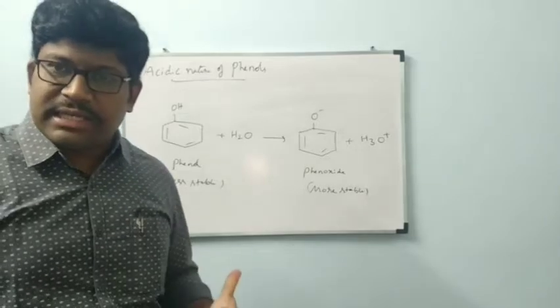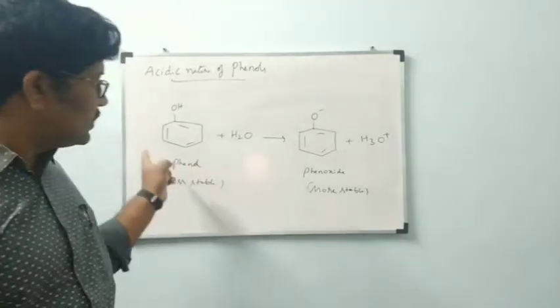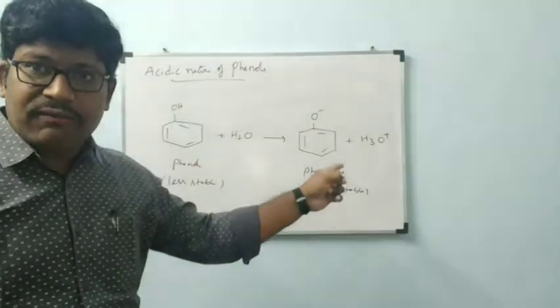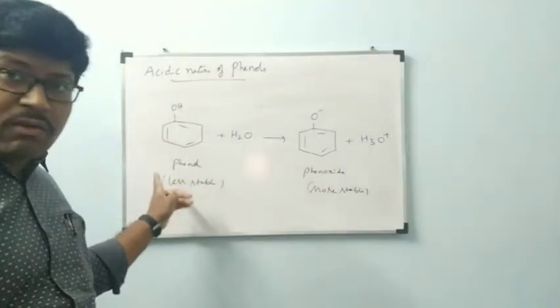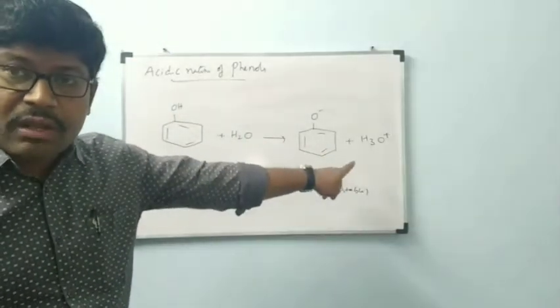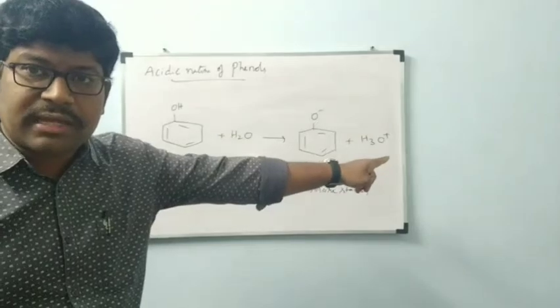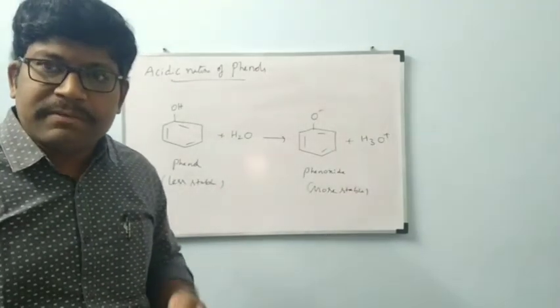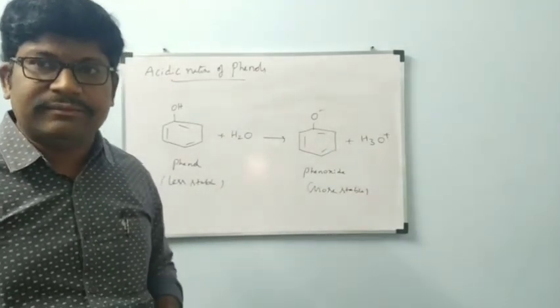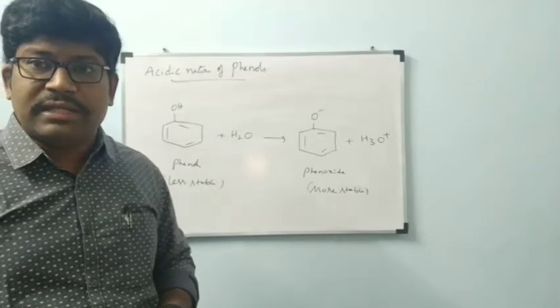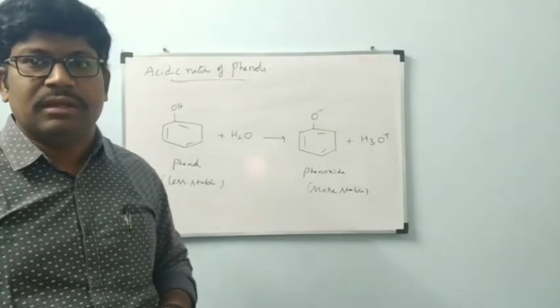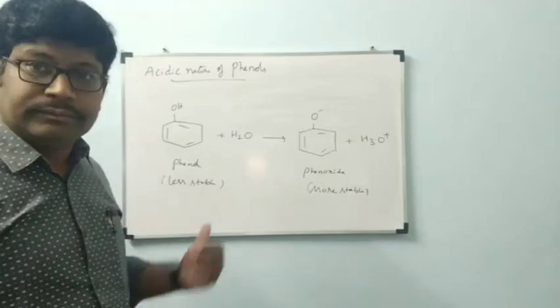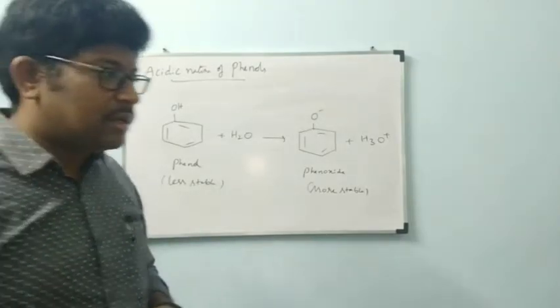Okay, now I will write the acidic nature order. Before that, note down this one for explaining. See, every time phenol wants to be converted to phenoxyanion. How will phenol convert to phenoxyanion? By donating H plus ions. That means it can donate the H plus ions easily. Is it okay? Note down this one.